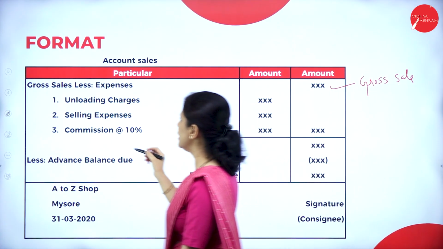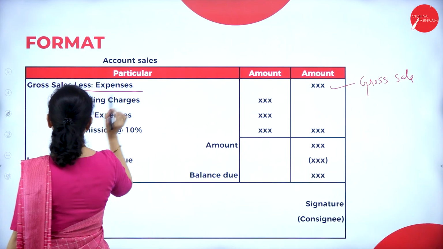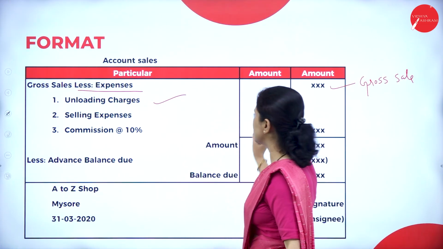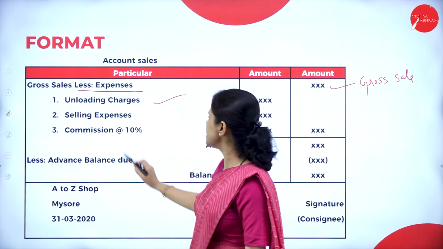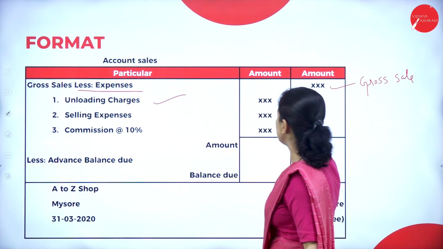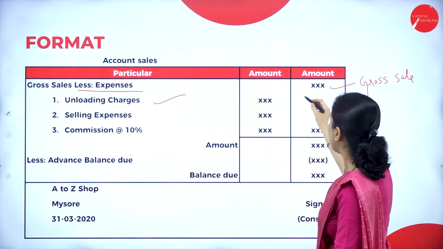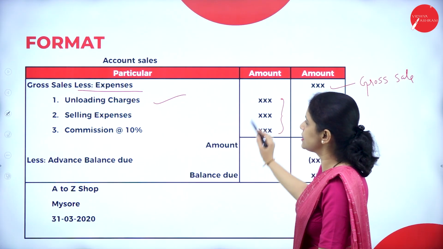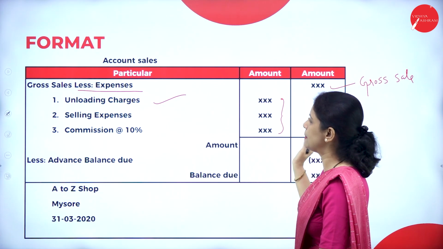So, all these are expenses, less expenses. What are all the expenses we have to write? Unloading charges, selling expenses, commission we have to write. First we have to write gross sale. After that, we have to less the expenses. So, what are all the expenses? Loading charges, selling expenses and commission.